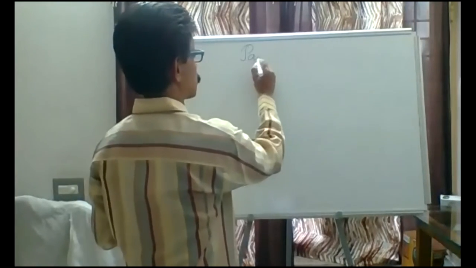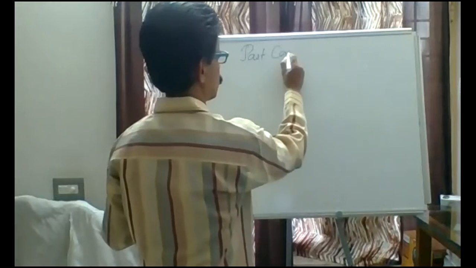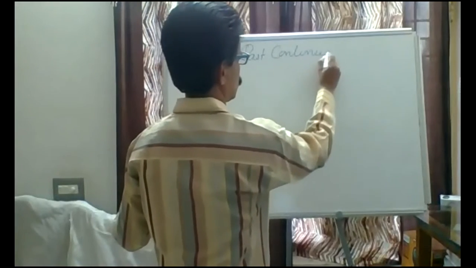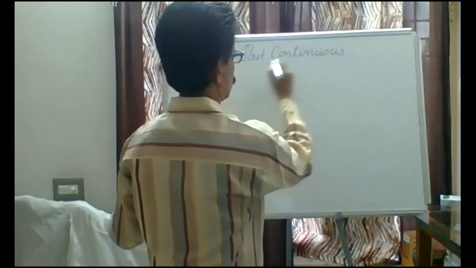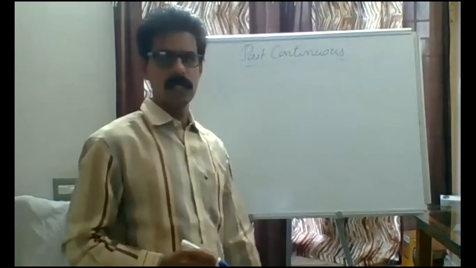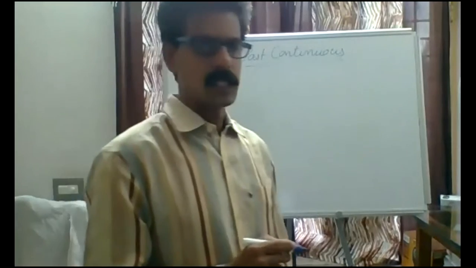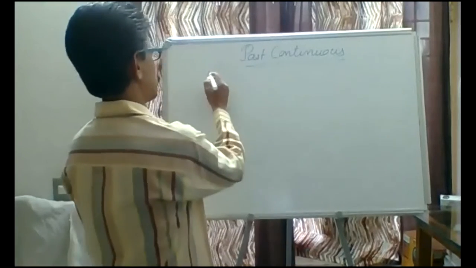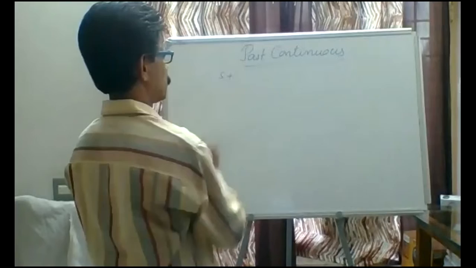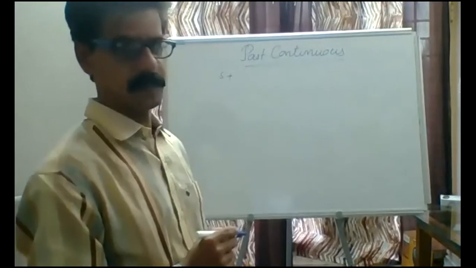Past continuous. Let me write the structure here. Subject will be first. S stands for subject.